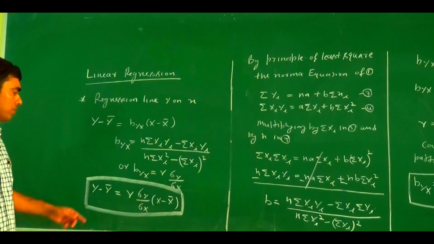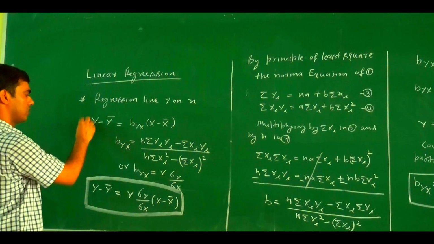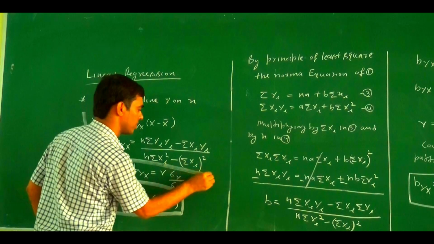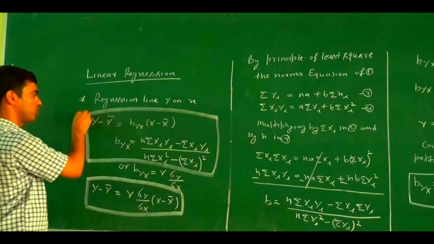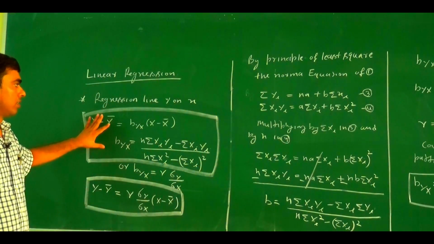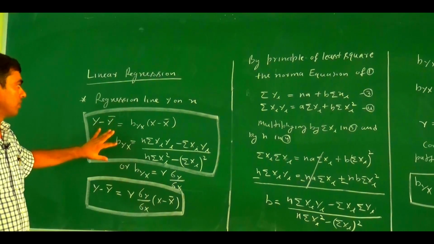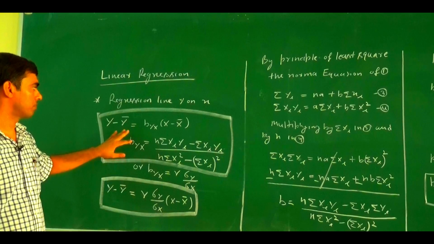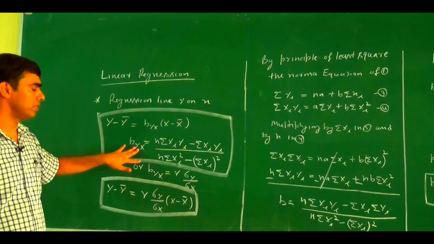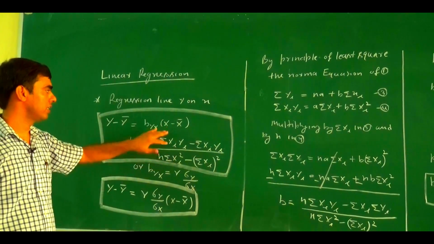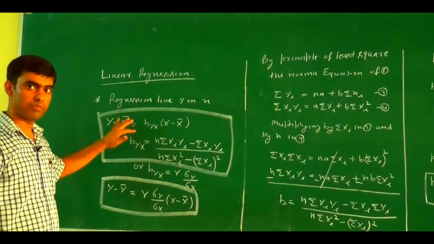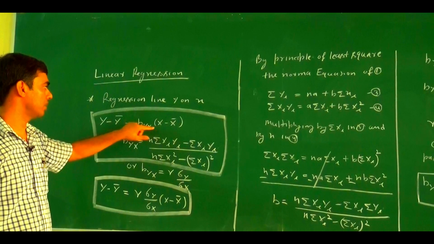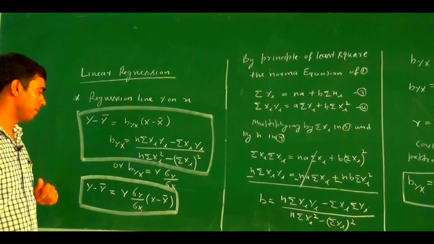So there is a need to remember this formula and this formula also, these two formulae. To solve any numerical problem, y minus y bar equal Byx, x minus x bar. From the given data, we find the value of Byx with the help of this expression, and x bar and y bar from the given data, and after putting the values of Byx, x bar and y bar, we find the regression line y on x.